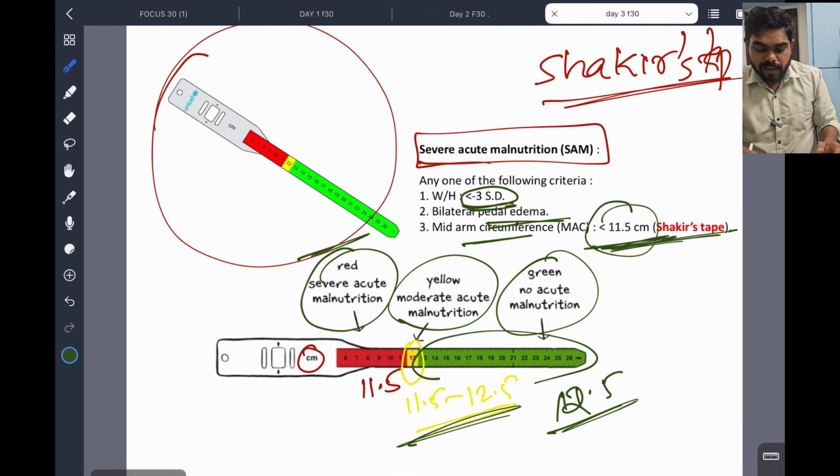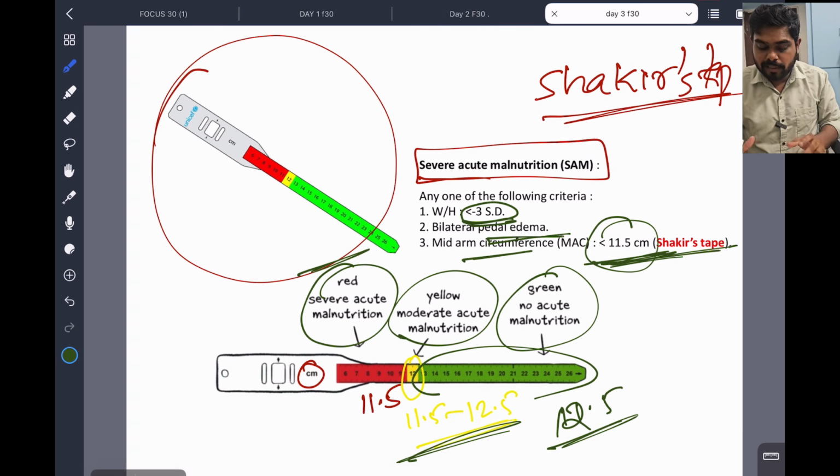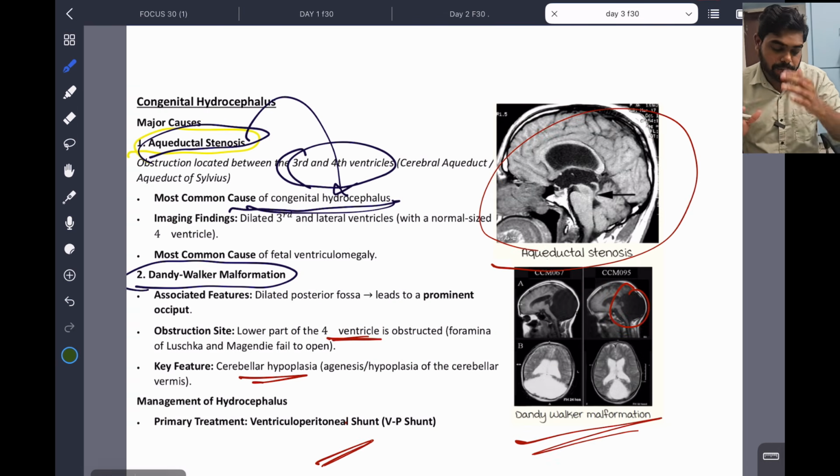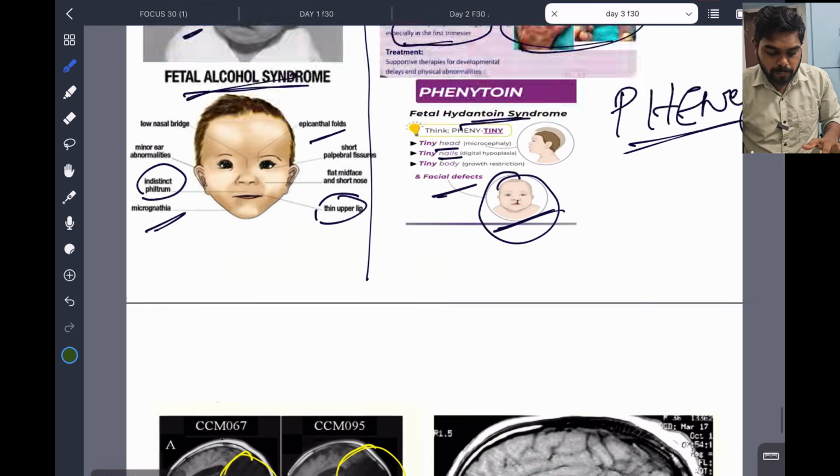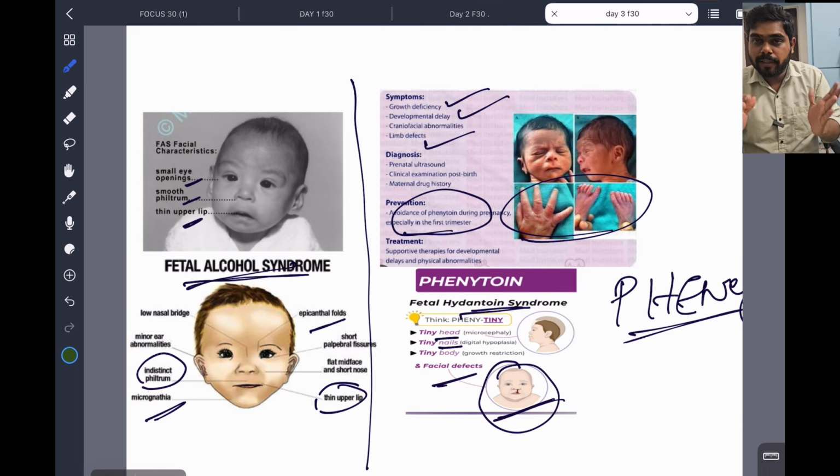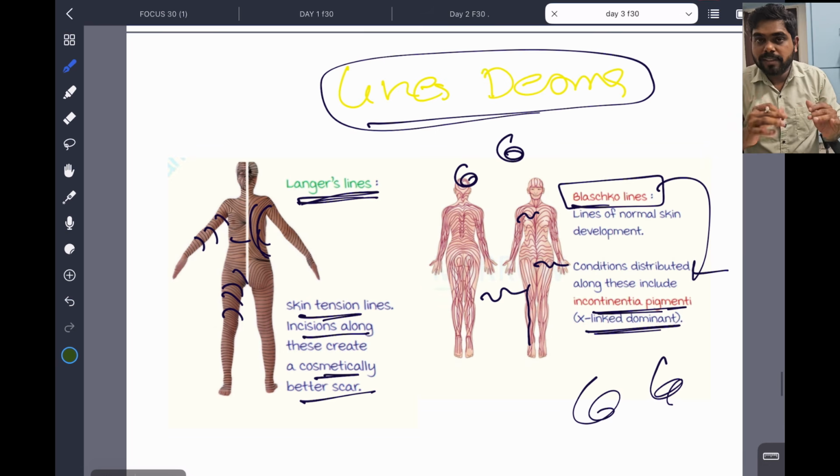So today we are discussing some spotters like Shakir's tape, SAM criteria, and congenital hydrocephalus. Please study the features and all, and the extra anatomy things, and those spotters are important. Then fetal alcohol syndrome and fetal phenytoin, that is hydantoin syndrome, and lines in dermatology, which can come easily. You can get a 4 point.